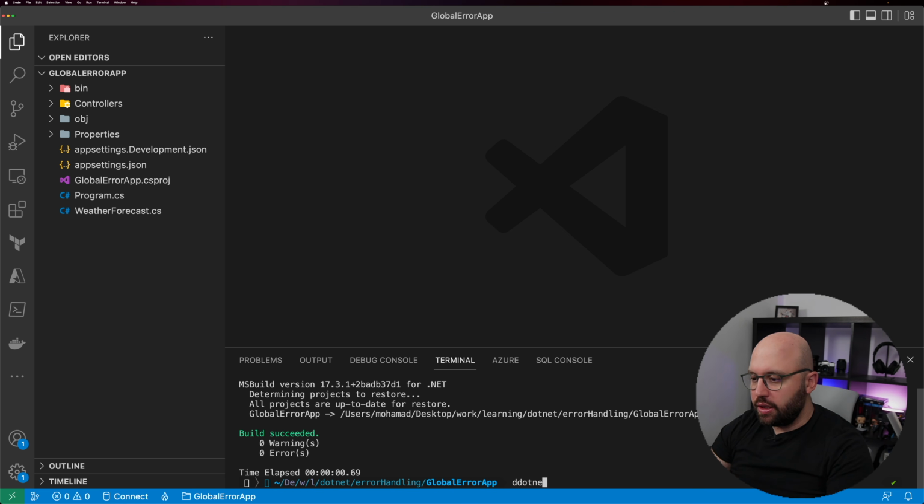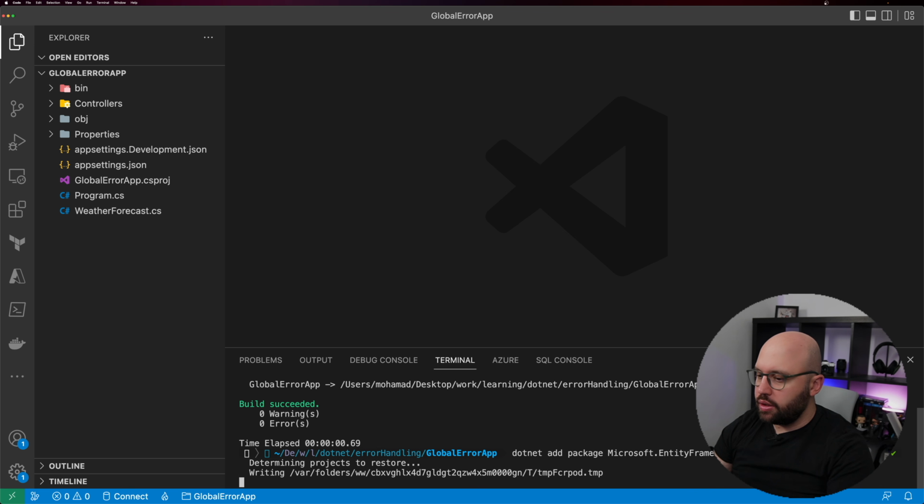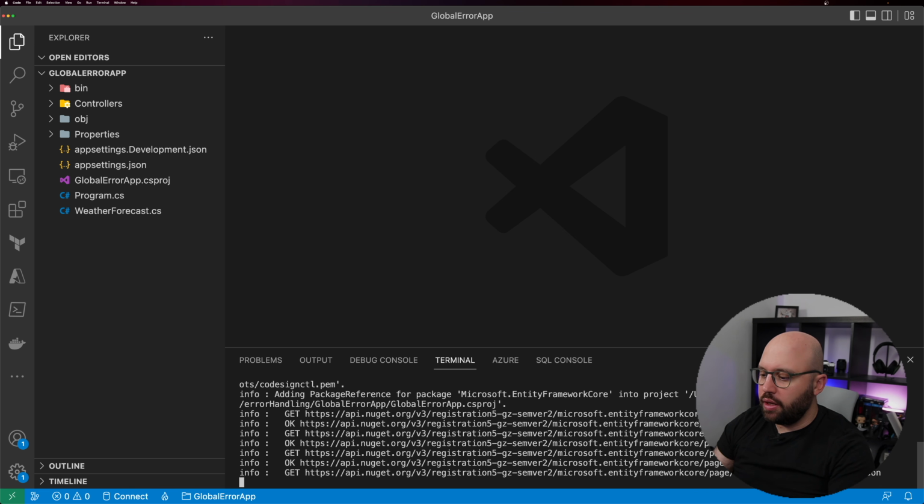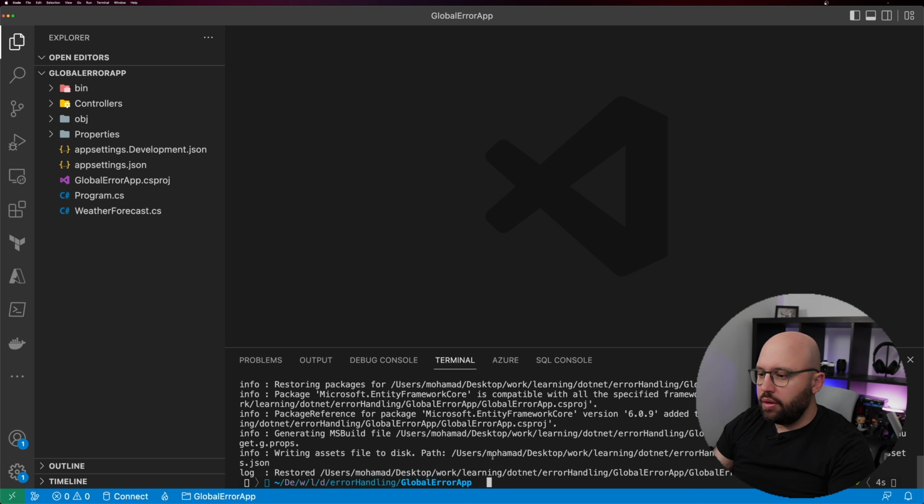So it's going to be dotnet add package Microsoft.EntityFrameworkCore, and let's install this. We can see this will take a couple of seconds to be completed. Great. The next one is going to be as well dotnet add package Microsoft.EntityFrameworkCore.Design.